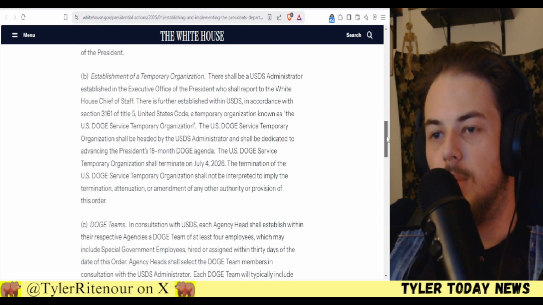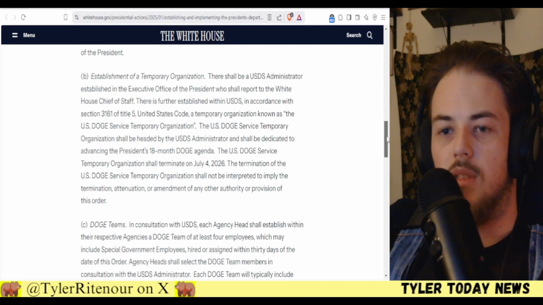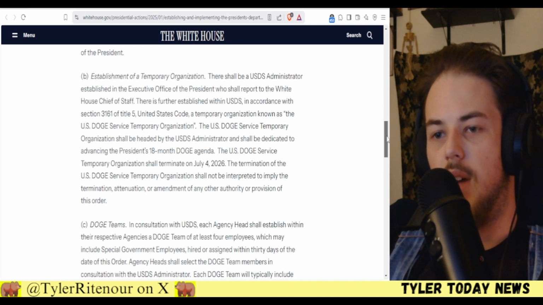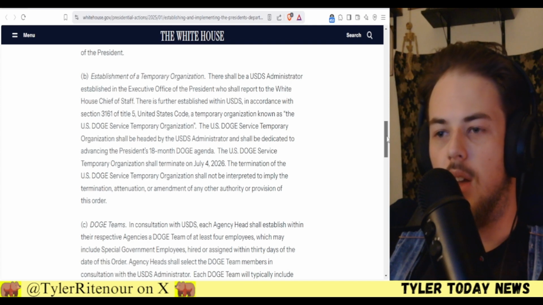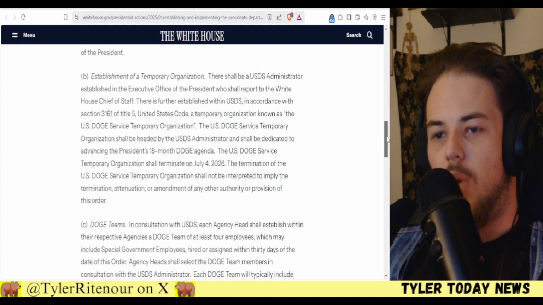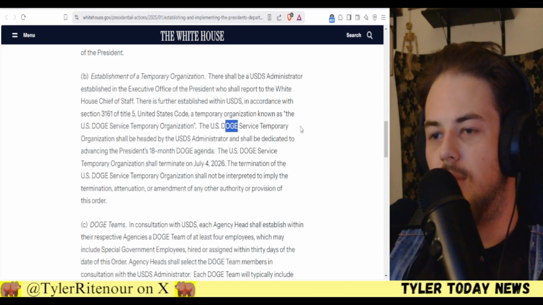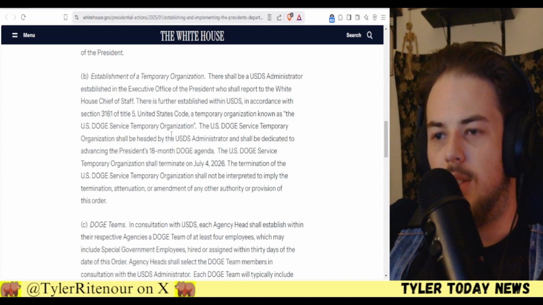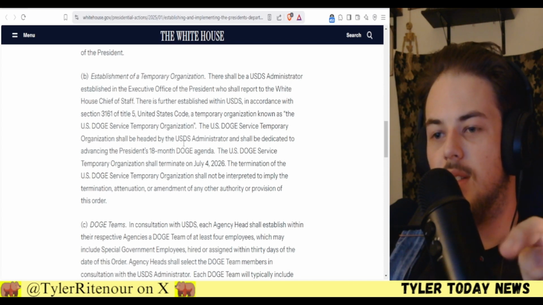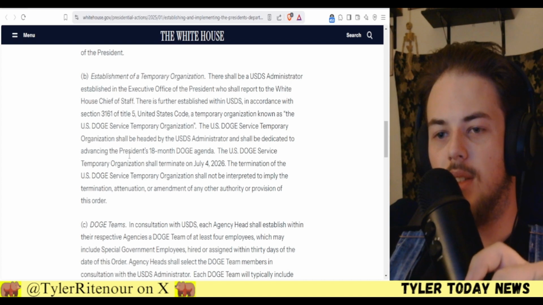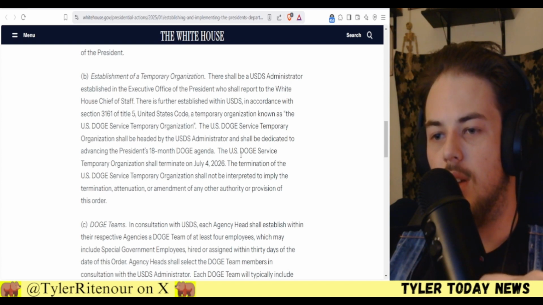There is further established within the USDS, in accordance with Section 3161 of Title 5, United States Code, a temporary organization known as the U.S. DOGE Service Temporary Organization. That's absolutely hilarious. We have an actual organization named DOGE now. The U.S. DOGE Service Temporary Organization shall be headed by the USDS Administrator and shall be dedicated to advancing the President's 18-month DOGE agenda. The U.S. DOGE Service Temporary Organization shall terminate on July 4th, 2026.